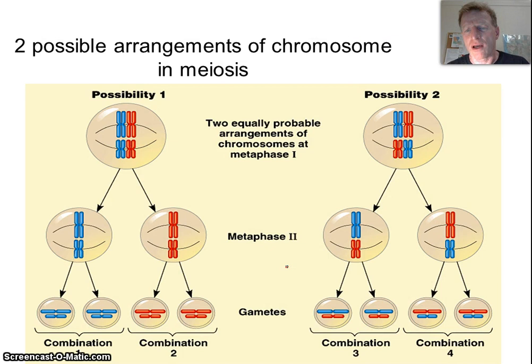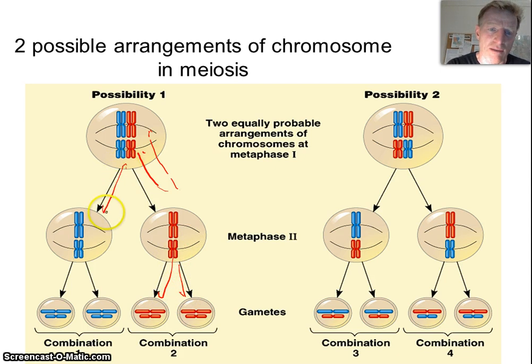One other thing about meiosis that's important is we create different combinations of our chromosomes. So let's say we only had 2 pairs of chromosomes. We have 23, but if we only had 2, let's say the red ones are the ones you got from your mom. Well, they could both go and divide into that one, and then into these eggs, and we could have that. And then the blue ones you got from dad could go down here. Or we could get one from mom and one from dad, one from mom, one from dad.